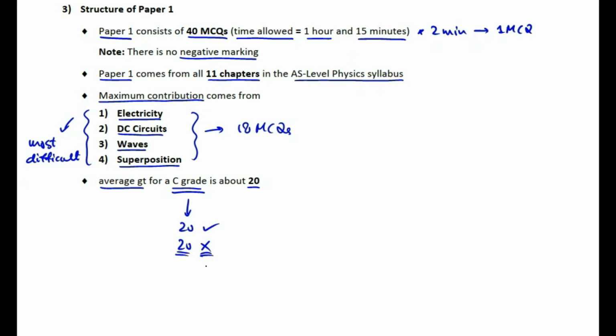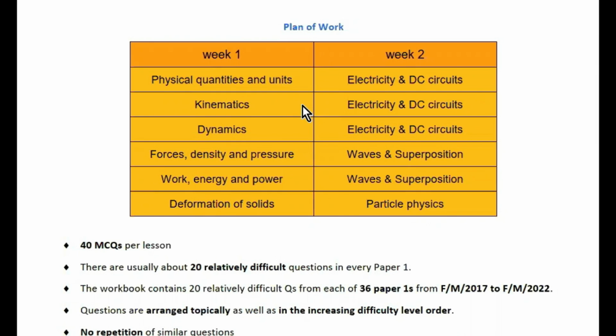Let me tell you the plan of work now. Students, this crash course will last for 2 weeks. In the first week, students, we will cover the first 6 chapters of the AS Physics syllabus, from physical quantities and units to deformation of solids. And in the second week, students, we will cover the 4 challenging chapters of AS Physics syllabus: electricity, DC circuits, waves, and superposition, along with a relatively easy chapter, particle physics. Students, in every lesson, we will do about 40 MCQs in our paper 1 workbook.